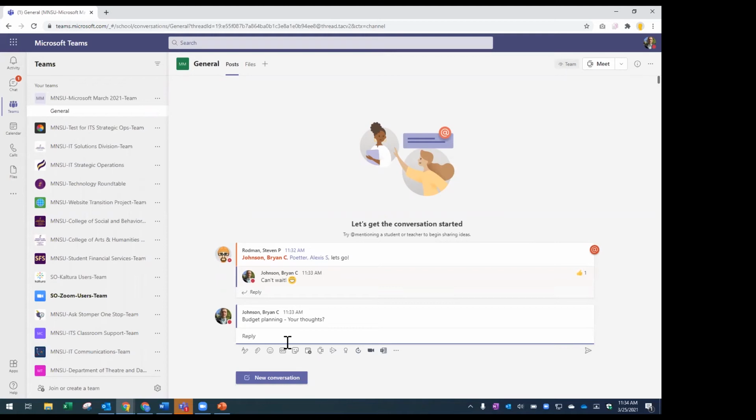You can actually forward emails into this, and that would be the new message. Or you could copy and paste information, or if it's a news article, you could post that. And then you can just create a hub here for you and your team to have a conversation around a specific topic.